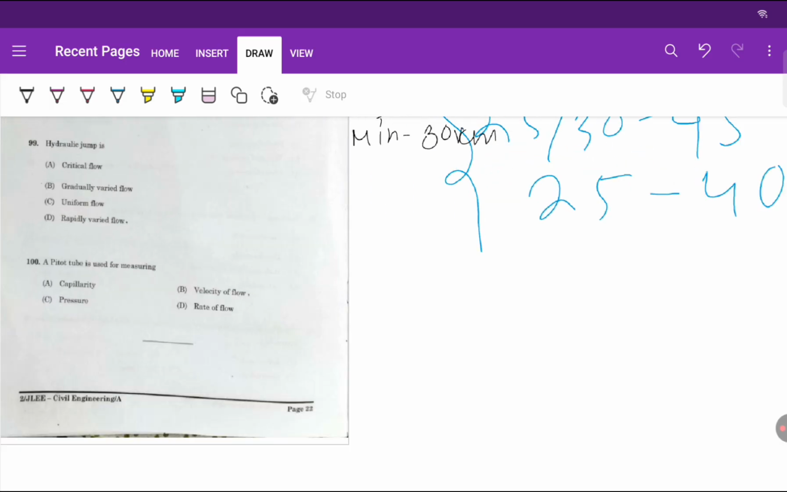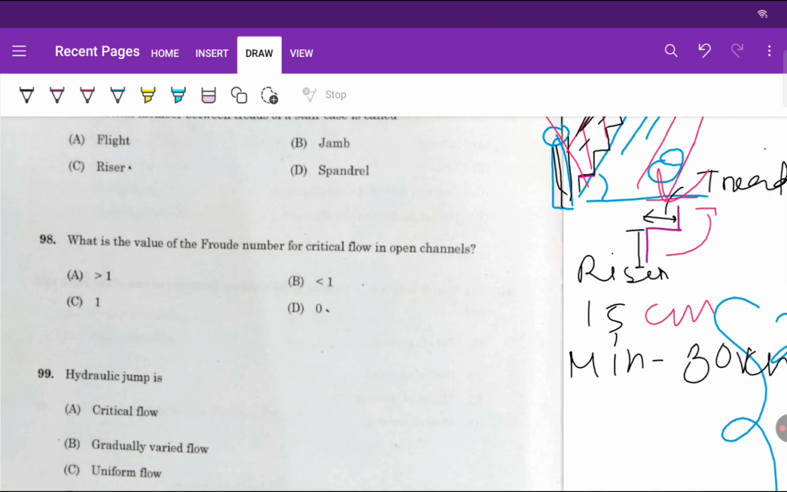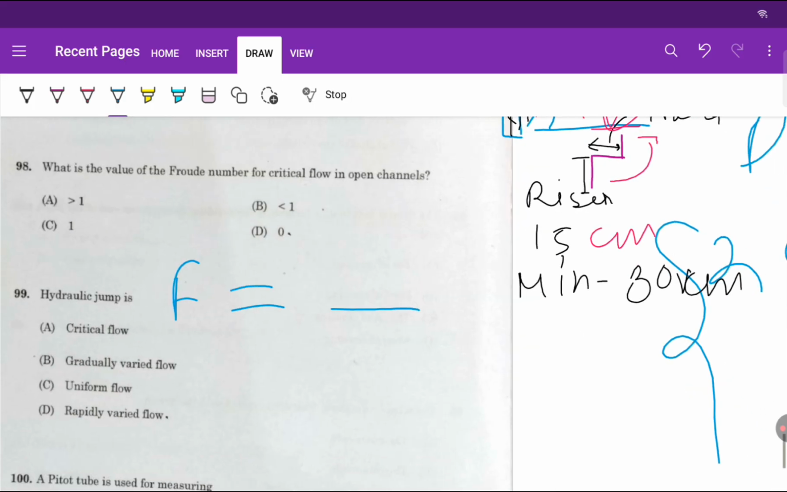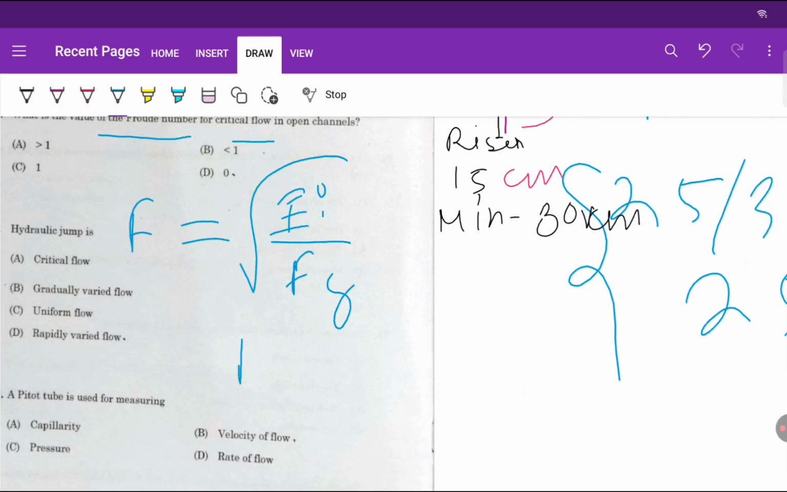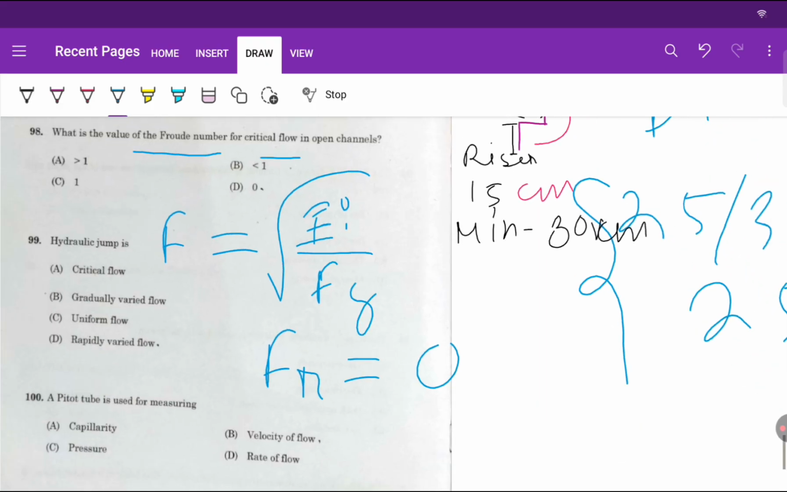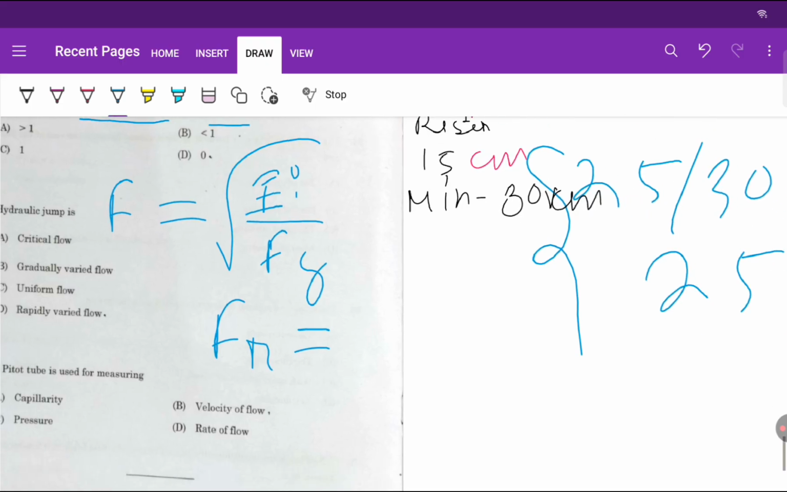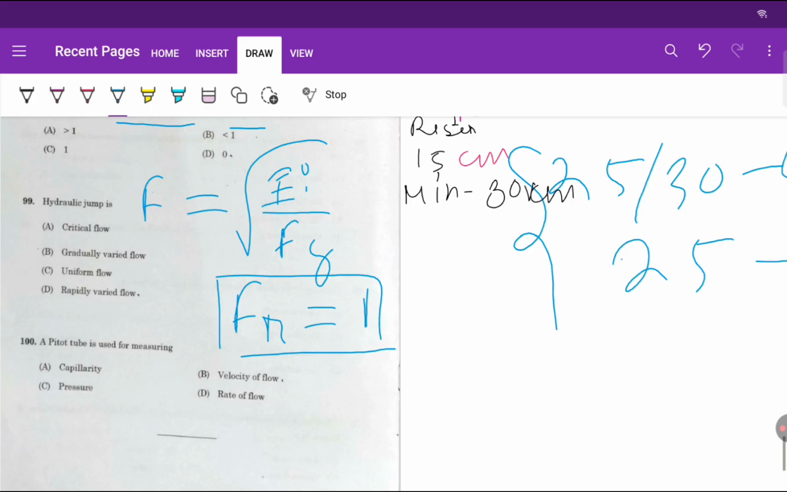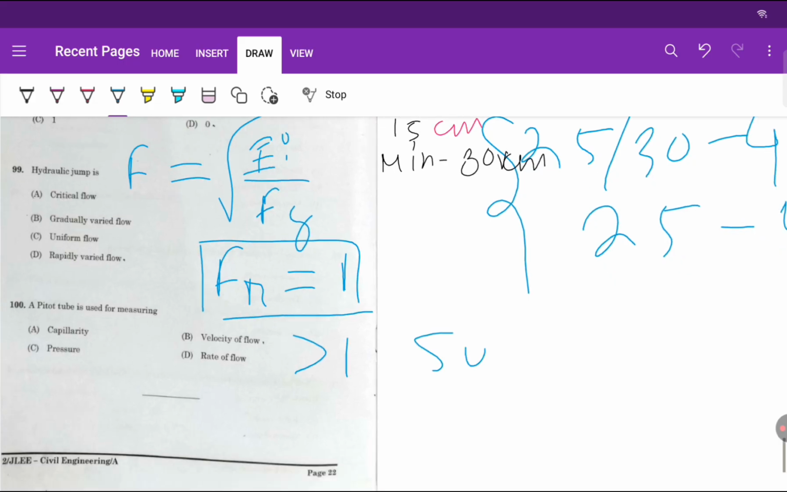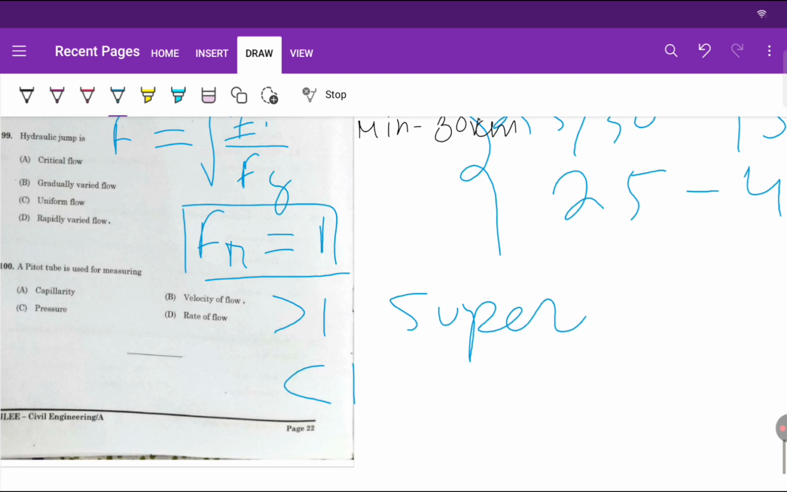Now coming to the next question. What is the value of Froude number for critical flow in open channel? I have just discussed that. What is Froude number? F is equal to inertia force upon gravity force. Okay, so what is the Froude number for critical value? Sorry, not 0. It will be 1. For flow to be critical, Froude number is 1. And if the Froude number is greater than 1, then it is called supercritical, and for less than 1, it is called subcritical.